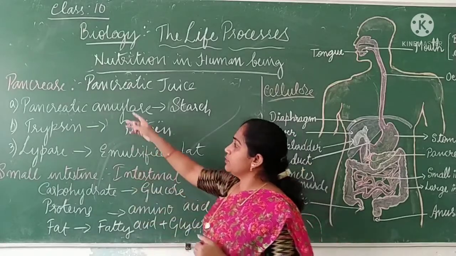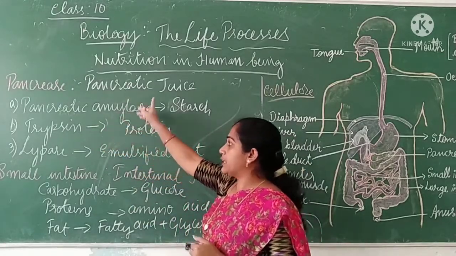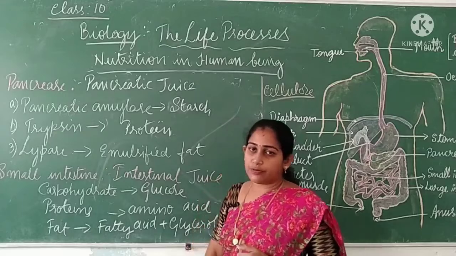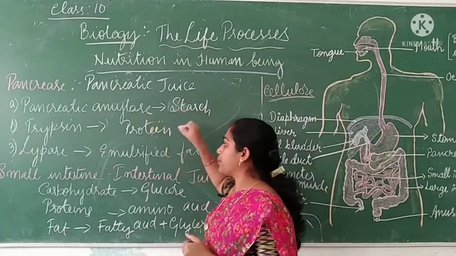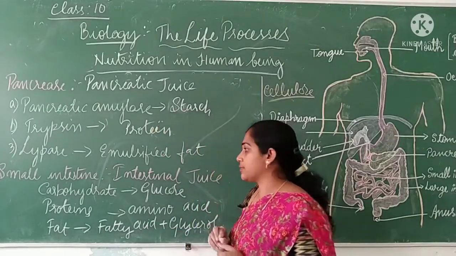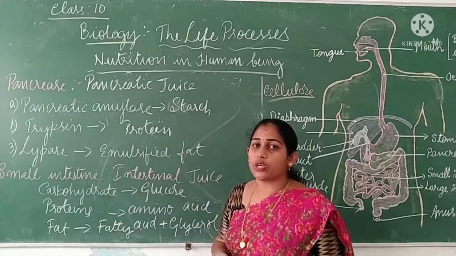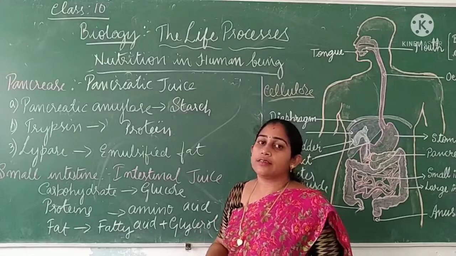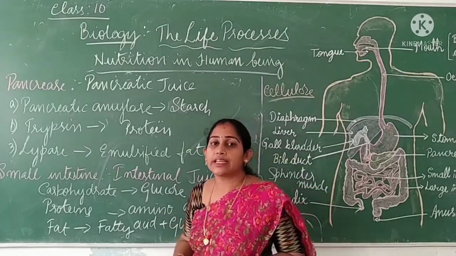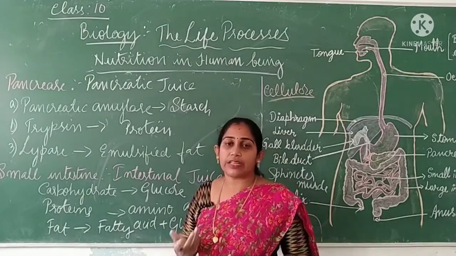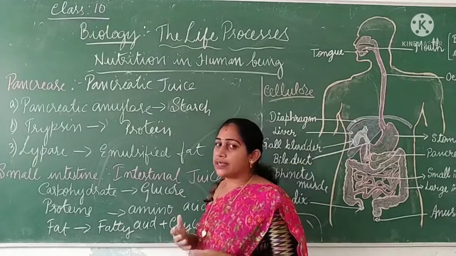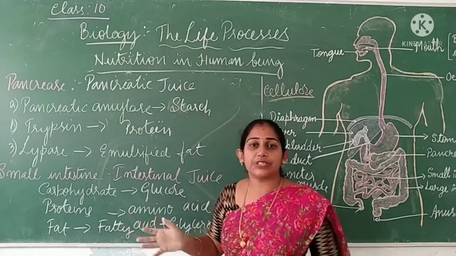products. So the pancreatic juice is acting on all three components of the food, that is carbohydrate, protein as well as fat. Next, the walls of the small intestine itself can produce intestinal juice. It will produce many kinds of intestinal juice, and that intestinal juice will complete the digestion process.